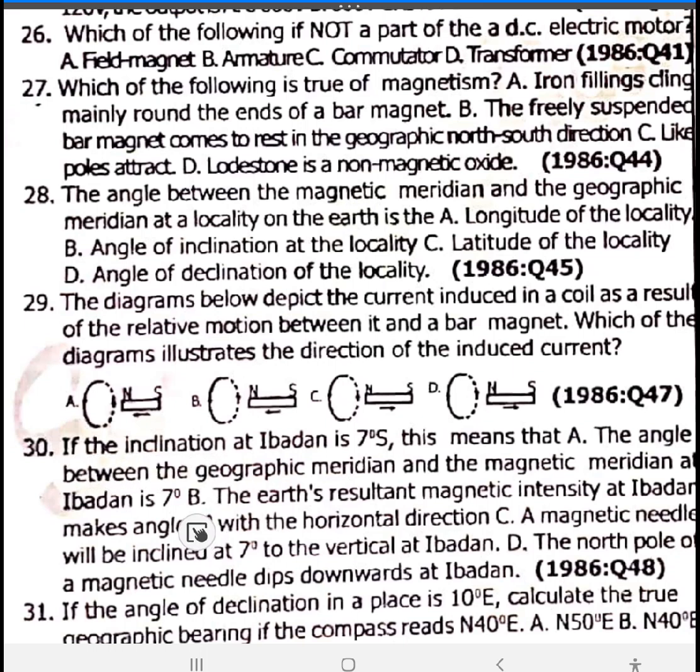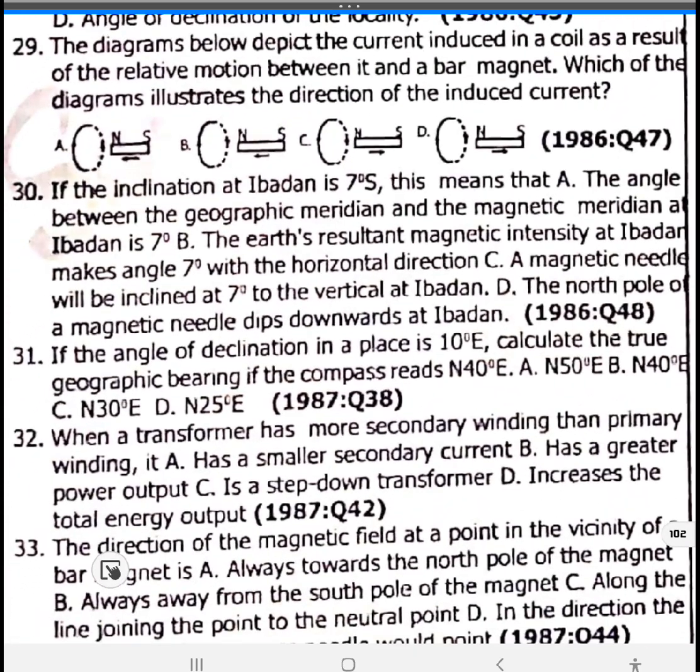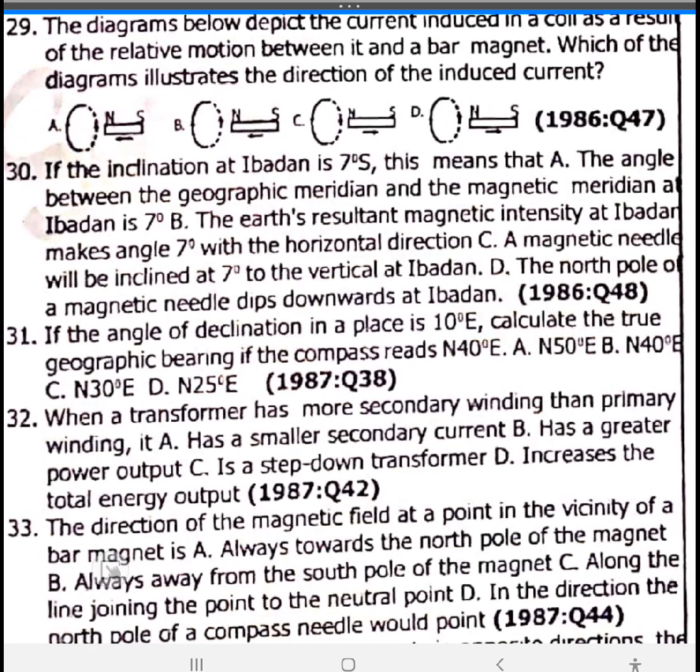30. If the inclination at Ibadan is 7 degrees to the south, this means that the Earth's resultant magnetic intensity at Ibadan makes an angle of 7 degrees with the horizontal direction. Option B. The way they interpret it, you say the Earth's resultant magnetic intensity at Ibadan makes an angle of 7 degrees with the horizontal direction. I will need you to go back and read this chapter a bit by yourself.